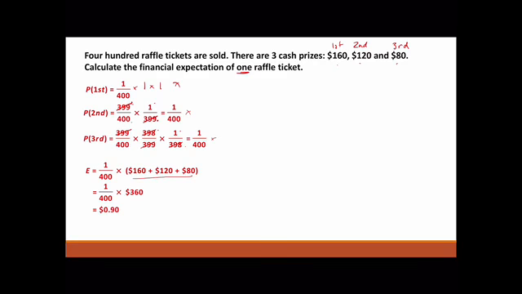So that's all for this. Basically, the whole point of this financial expectation, this is what people actually use to determine prices. So the person in this raffle, they would have worked out the expected value, the financial expectation, gone, wow, it's 90 cents. When they set the price of buying 1 ticket, they would make sure that it is more than 90 cents. Okay, so they might make it $1, so they're guaranteed to win money.